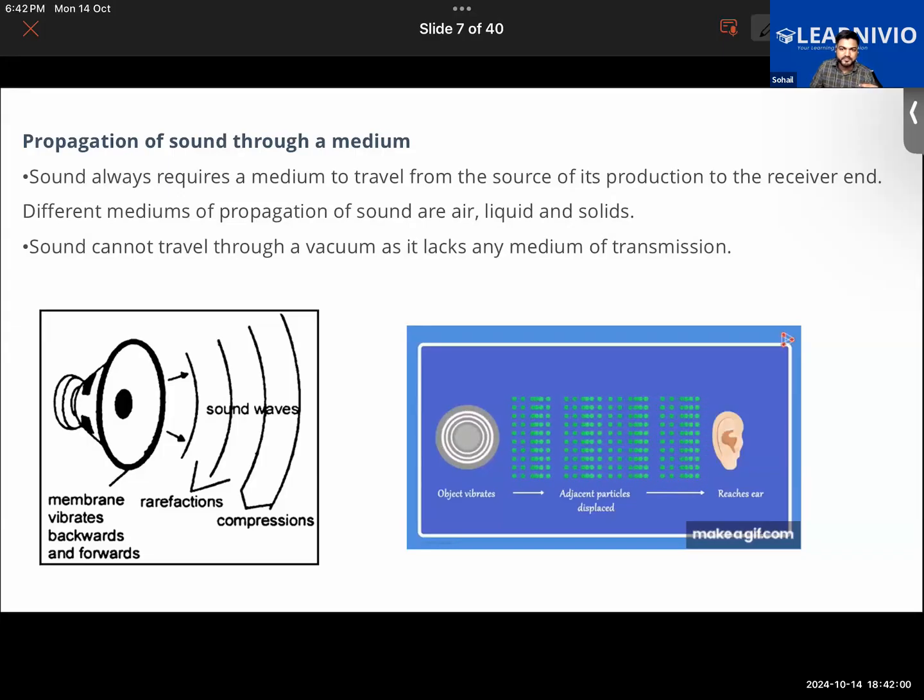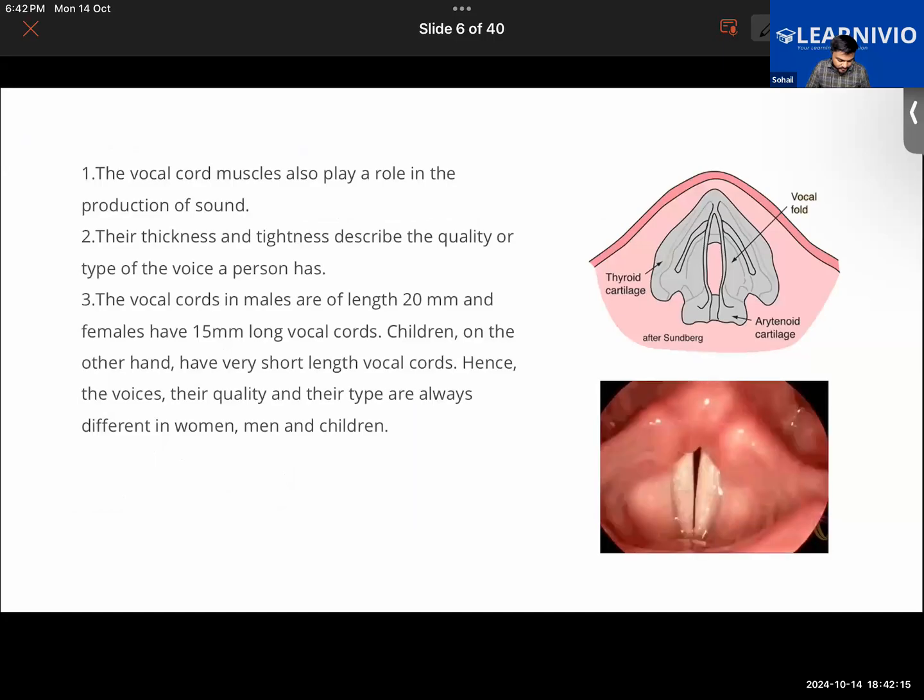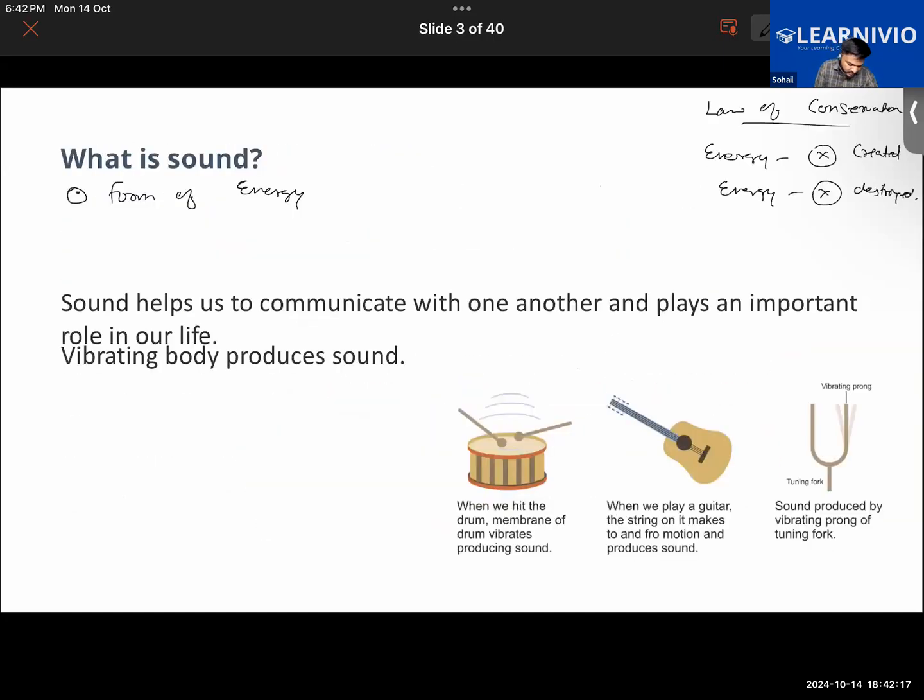Everyone getting what I'm trying to say? When sound is produced, energy is transferred from its source, here the vibrating object, into the surrounding medium. That is one thing. So it is a form of energy, and it cannot be destroyed, but it is transferred. Okay? Basically we'll say that it is transferred.